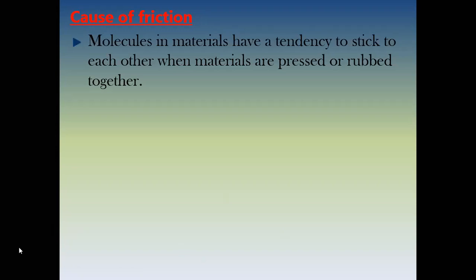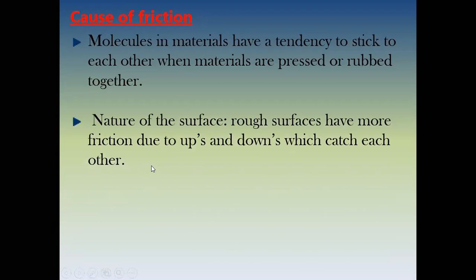Very good. So now we are going to do causes of friction. What are the causes of friction? Molecules in materials have a tendency to stick to each other when materials are pressed or rubbed together. This is the first cause. Second cause is the nature of the surface. Rough surfaces have more friction due to ups and downs which catch each other.